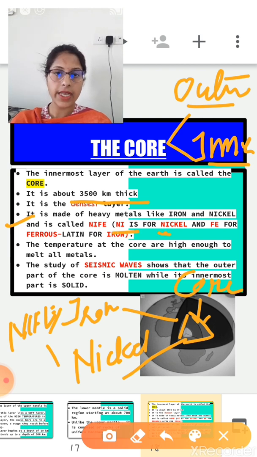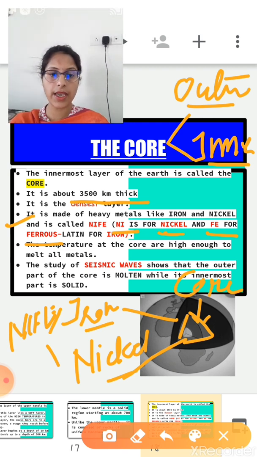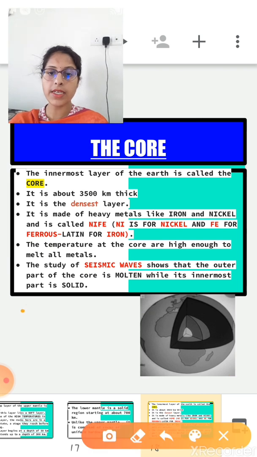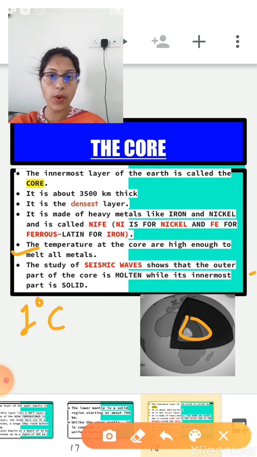Ni stands for nickel and Fe for ferrous, that is iron. Is it clear? This layer is made up of iron and nickel. As I said, the temperature increases at the rate of 1 degree Celsius for every 30 to 35 kilometers, so the temperature at the core is extremely high. So the matter present there is in the molten state.